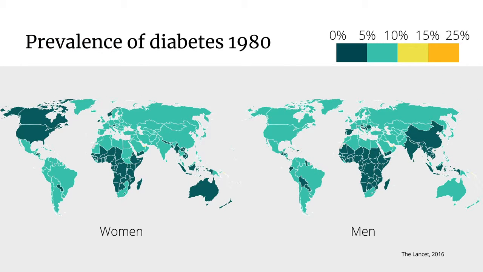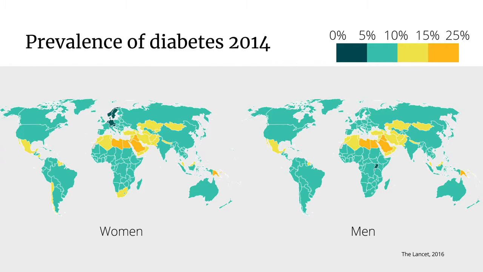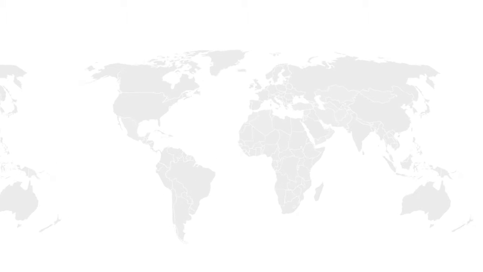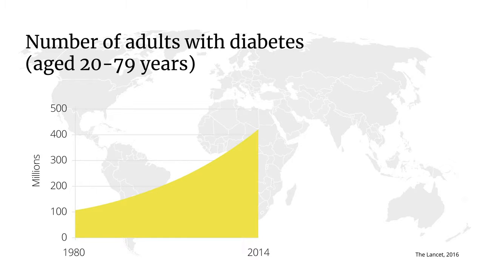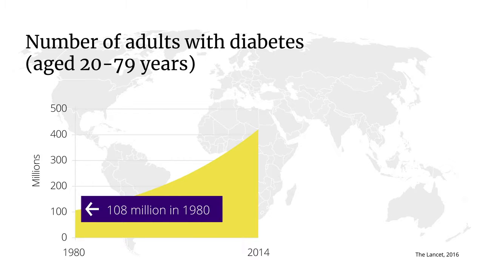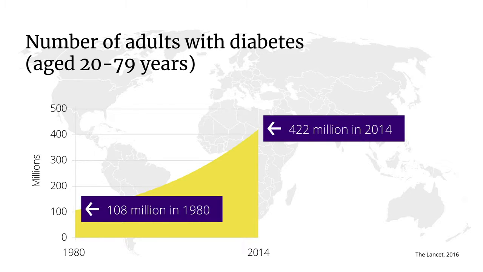Diabetes is a global problem. The number of people with diabetes worldwide is increasing steadily. According to the NCD Risk Factor Collaboration, the number of adults with diabetes aged 20 to 79 years increased from 108 million in 1980 to 422 million people in 2014.